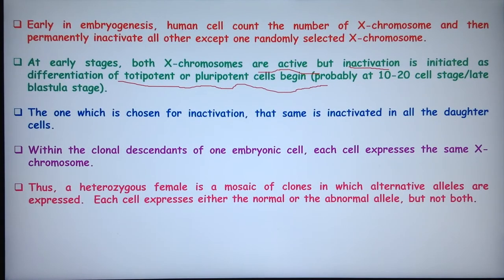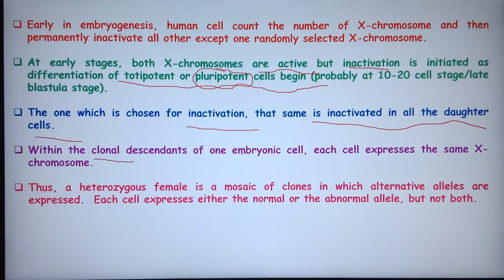This is very important because the cells which arise from a particular pluripotent cell will maintain the same imprinting of the X chromosome as in their parent cell. So we can have a different X chromosome silenced in cells derived from a different pluripotent cell. The one which is chosen for inactivation is the same one inactivated in all daughter cells.